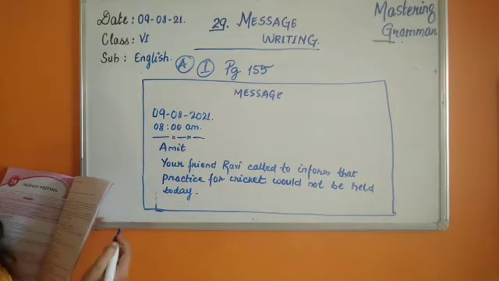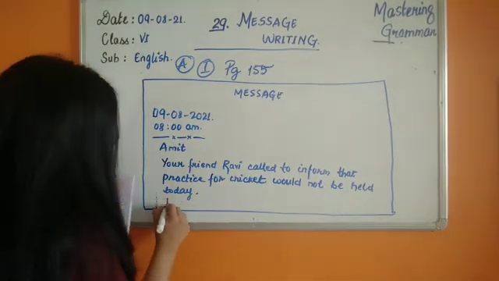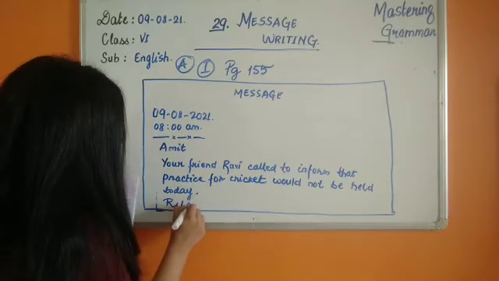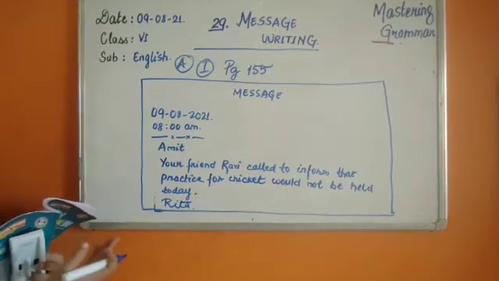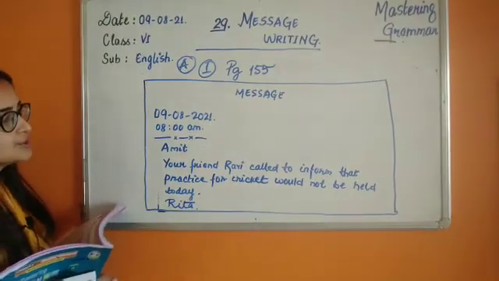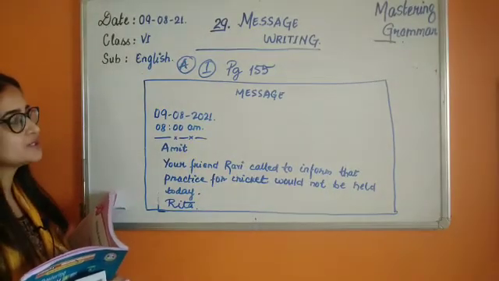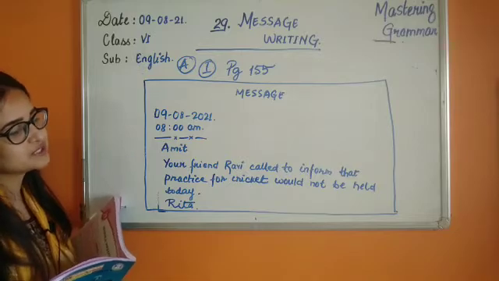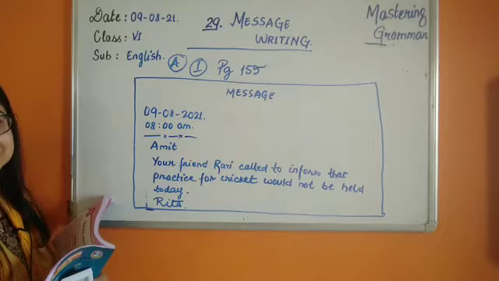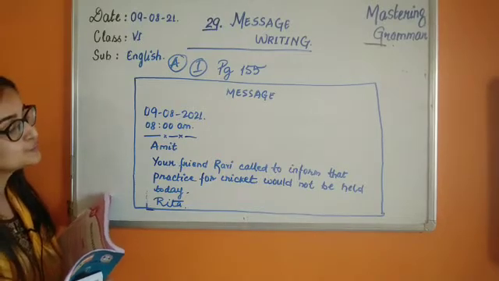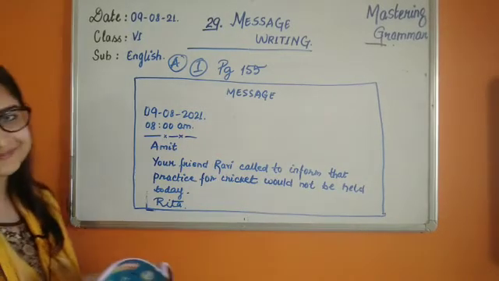Now who is writing this message? Rita is writing. You are writing as Rita. So here we have the name of the person who is writing. See, my message is so short. Okay, so you just need to focus on the format. You just need to pay attention to the format. Okay, we can see that we had written this. Now let's move to the next question.